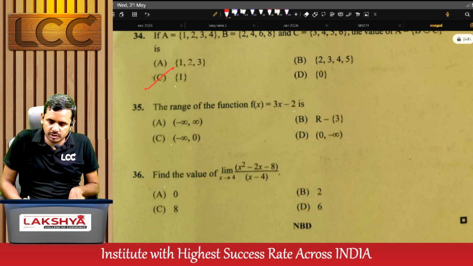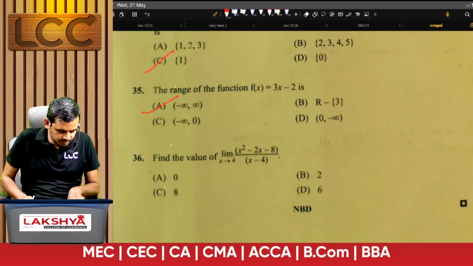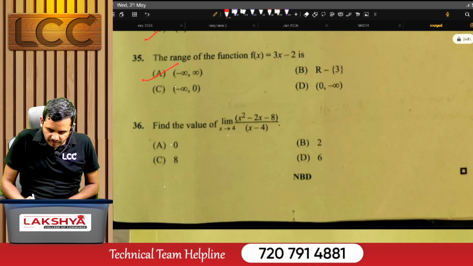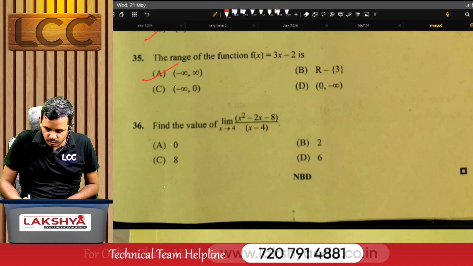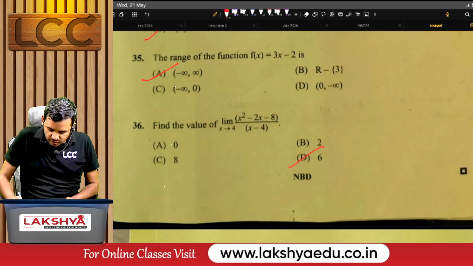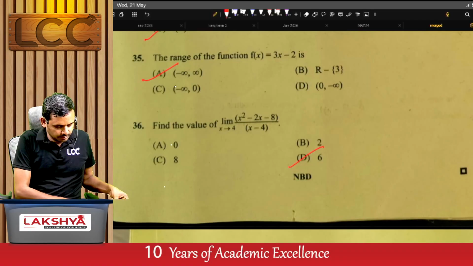The range of the function f of x is equal to 3x minus 2 is A. Right answer is A. Find the value of limit x tends to 4 of x square minus 2x minus 8 by x minus 4. This value is D.